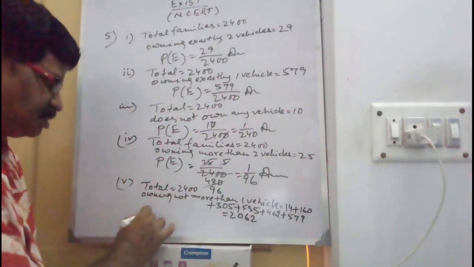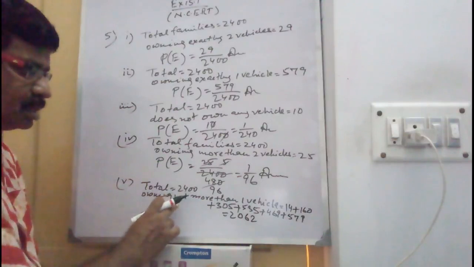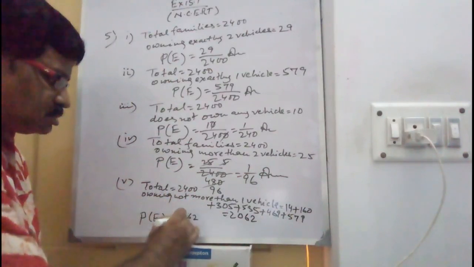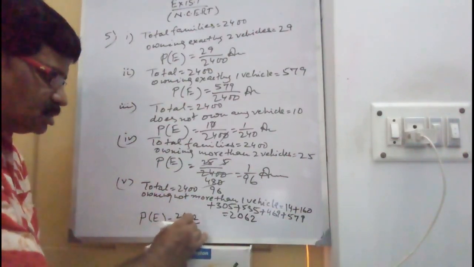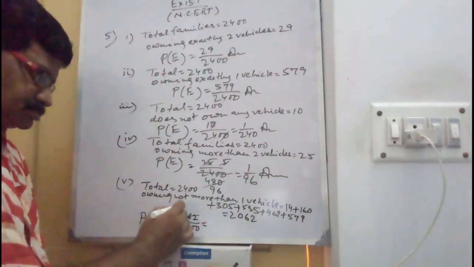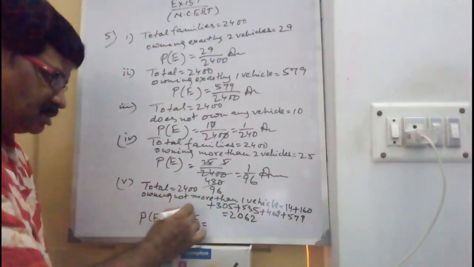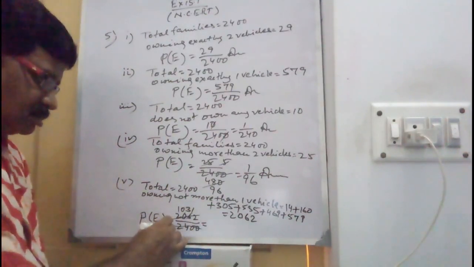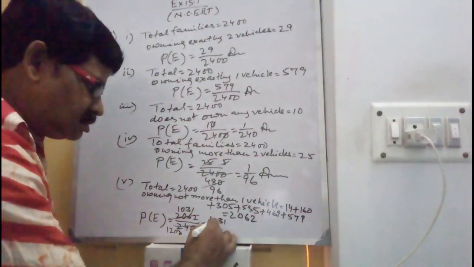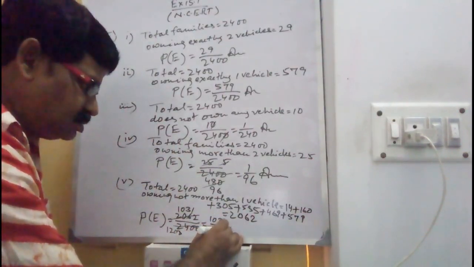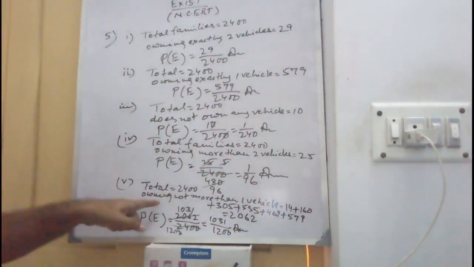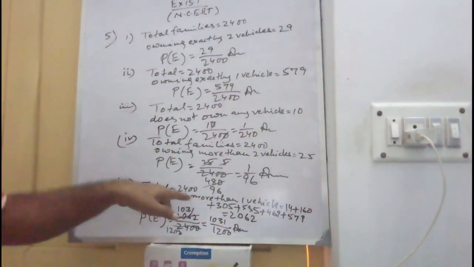So the probability P(E) of owning not more than one vehicle is 2062 by 2400. Divide both by 2: 1031 by 1200. So this is the probability of owning not more than one vehicle.